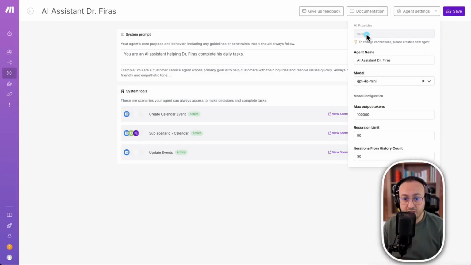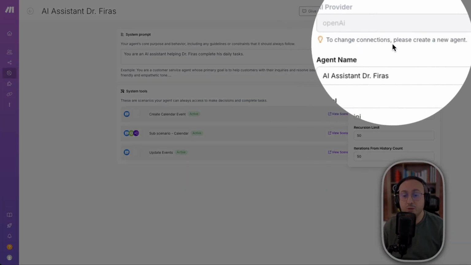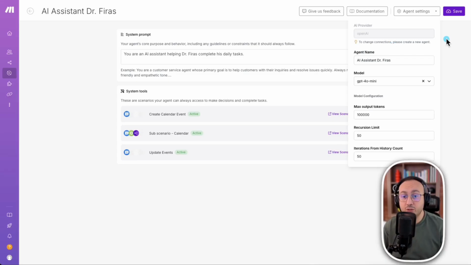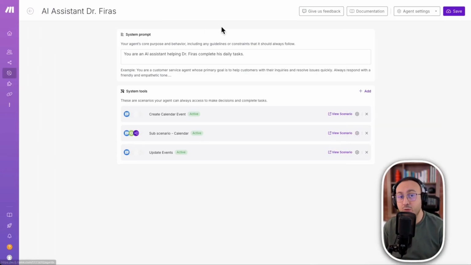So if I want to change it, as you can see here, it mentioned it in text because surely since it's something new, it needs to write a text to explain. It tells me that if I want to change, I have to create a new agent. Even if I duplicate the agent, it doesn't work. I had to completely create a new agent.